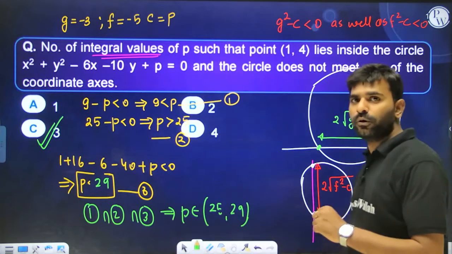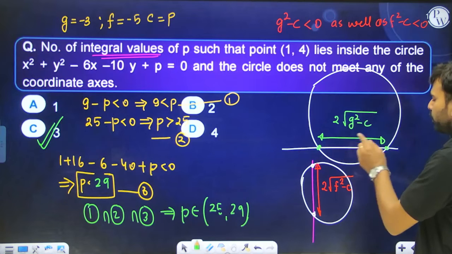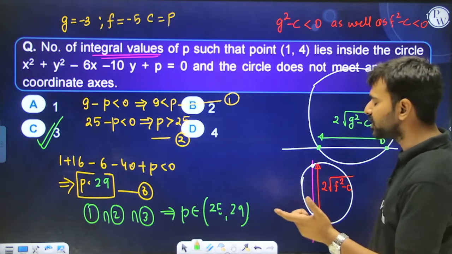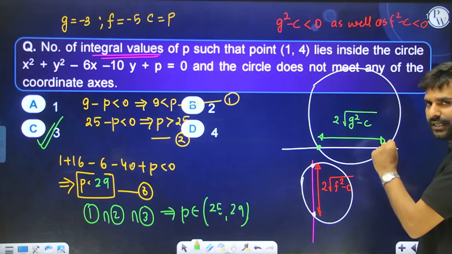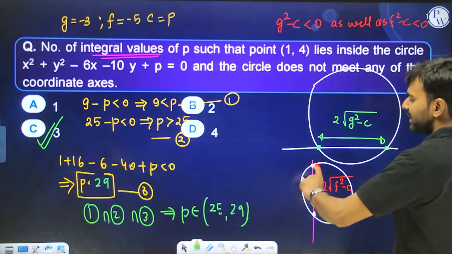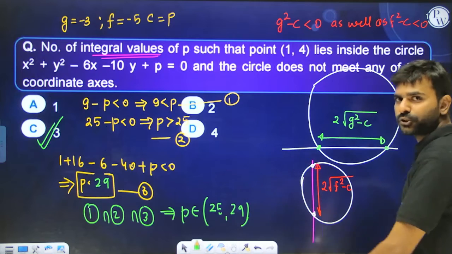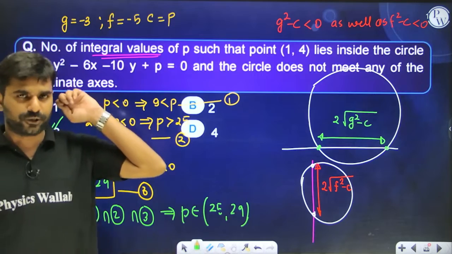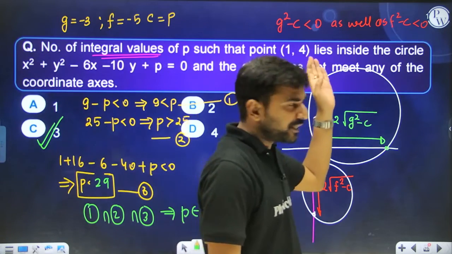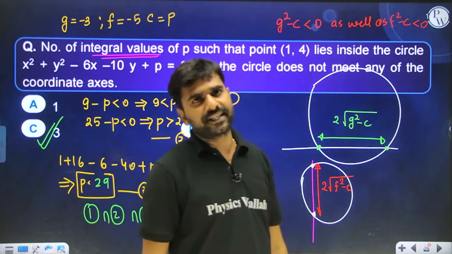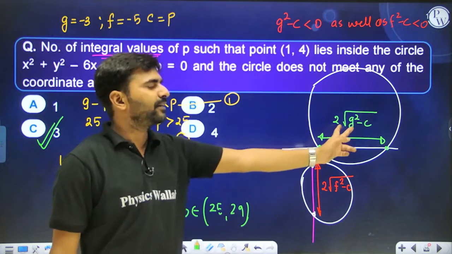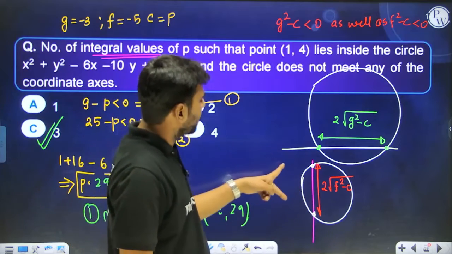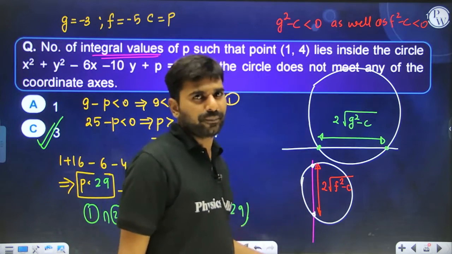So again I am telling you, if a circle is cutting the x-axis at two distinct points, then the distance between those 2 points is known as its x-intercept, and the formula is twice the under root of g square minus c. If the circle is cutting the y-axis at two distinct points, then the distance between them is known as the y-intercept of the circle, and that distance is written as twice the under root of f square minus c. So over here it is given that the circle does not meet any of the coordinate axes, means g square minus c, the thing written inside the under root, has to be negative, so that's why there is no x-intercept. And over here there is no y-intercept, means f square minus c should also be negative.